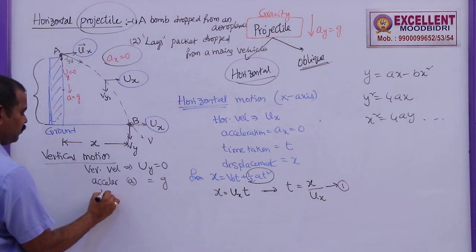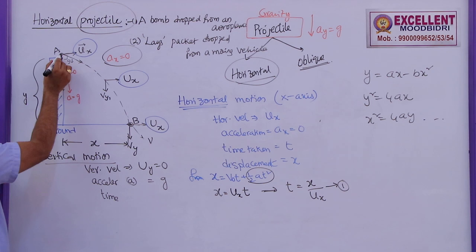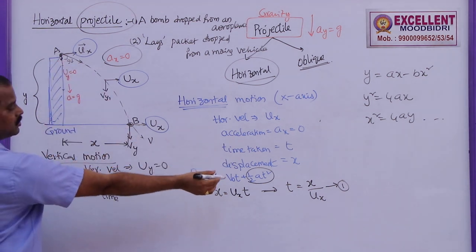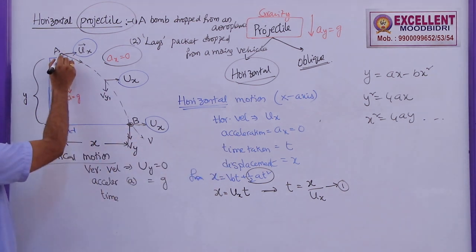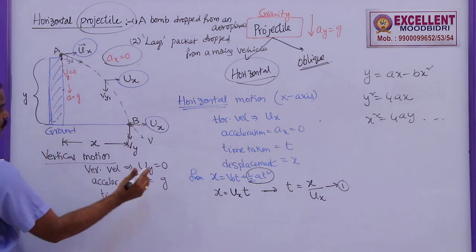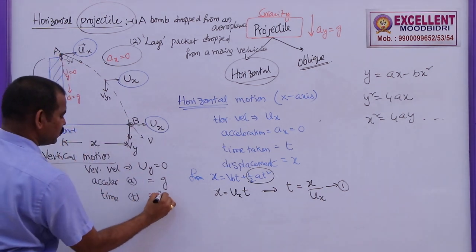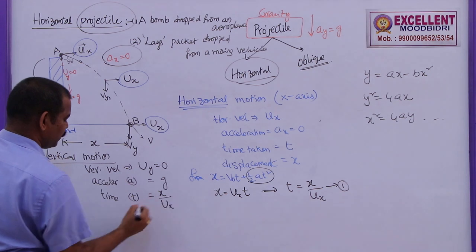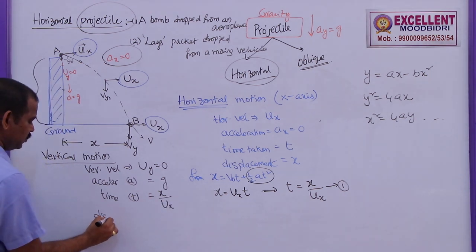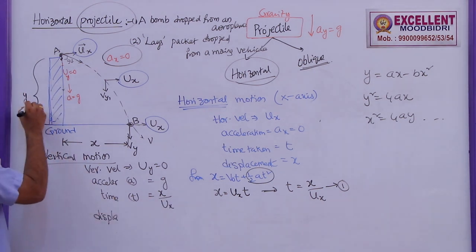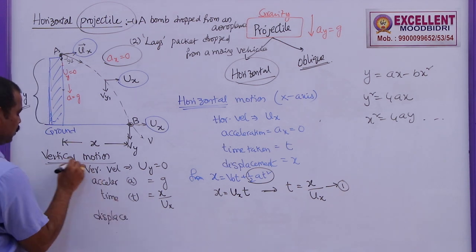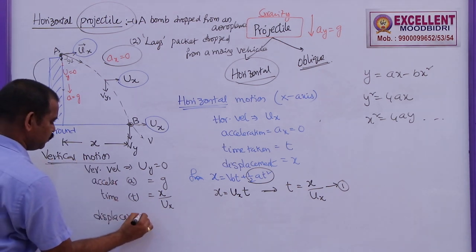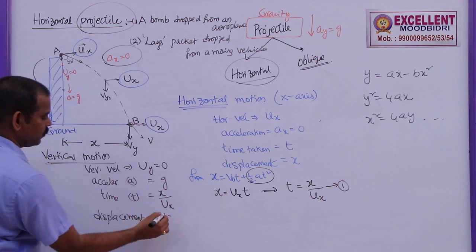The time taken for this body to reach this point is x by ux, and along the y direction it is also x by ux. The vertical displacement is indicated with y.